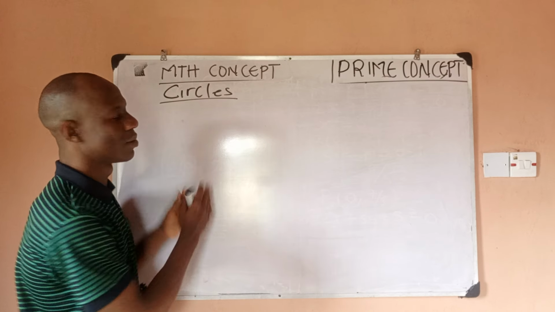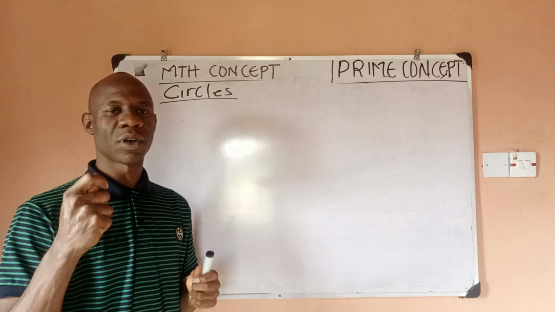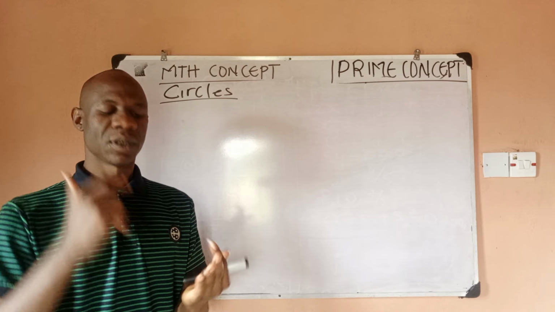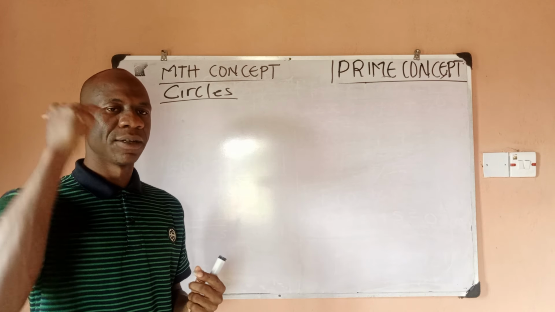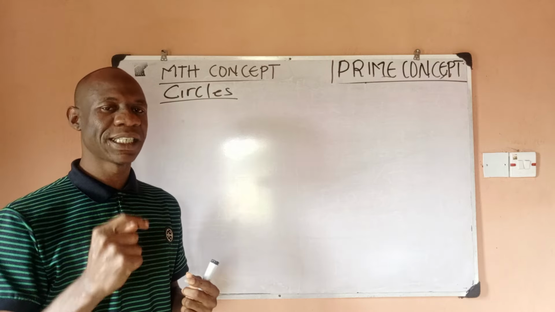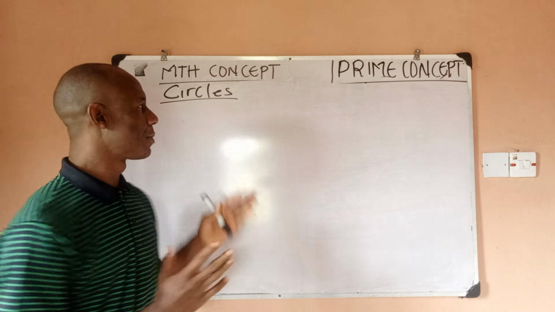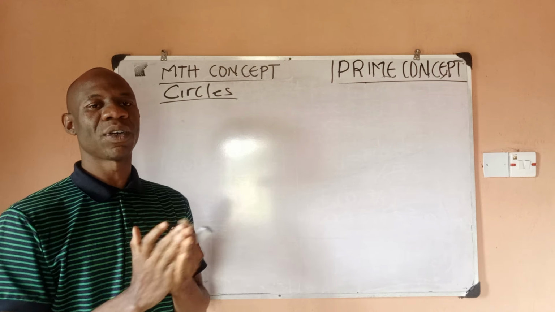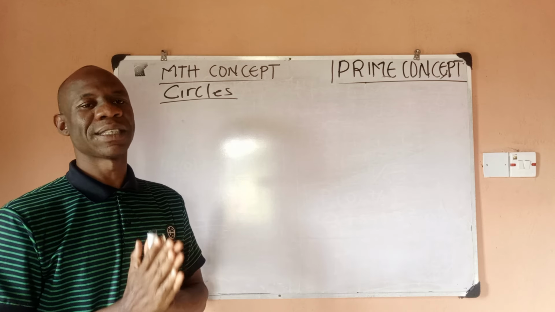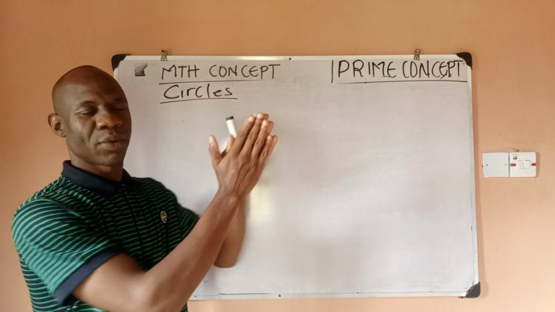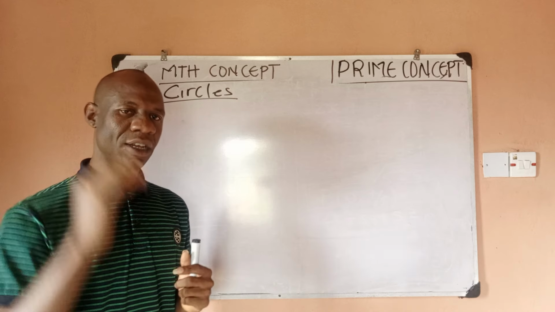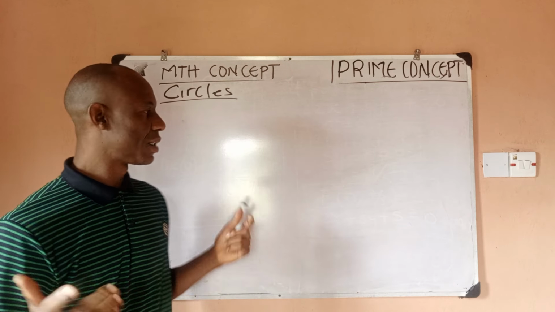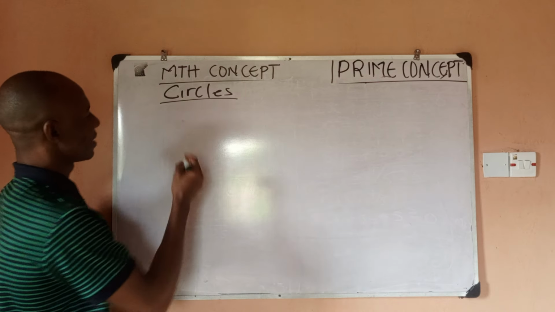A circle is a set of points that moves such that it makes a constant distance from that point to a fixed point. I would repeat it. A circle is a set of points that moves such that the distance from that point that moves to a fixed point would remain constant. That is a circle.